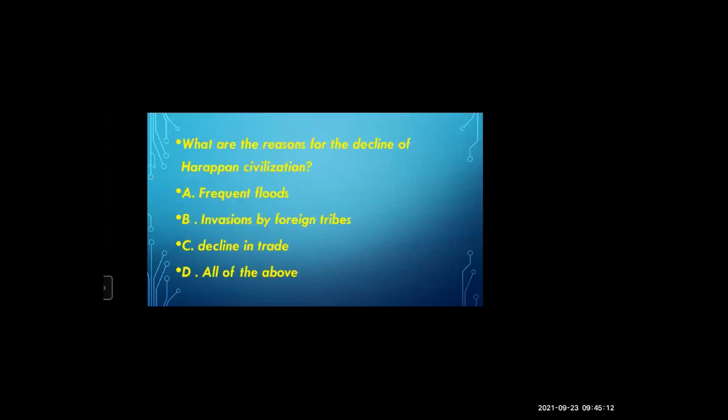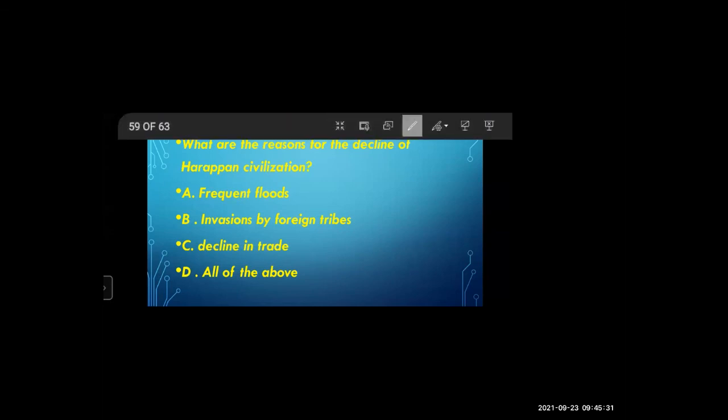Okay. Now, next question. What are the reasons for the decline of Harappan civilization? A. Frequent floods. B. Invasions by foreign tribes. C. Decline in trade. D. All of the above. I told you there are 4 or 5 reasons for the decline of the Harappan civilization. D is all of the above, meaning all of the above.